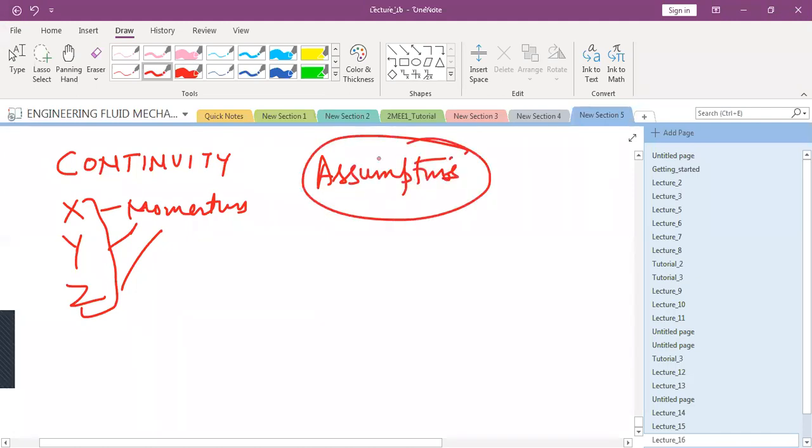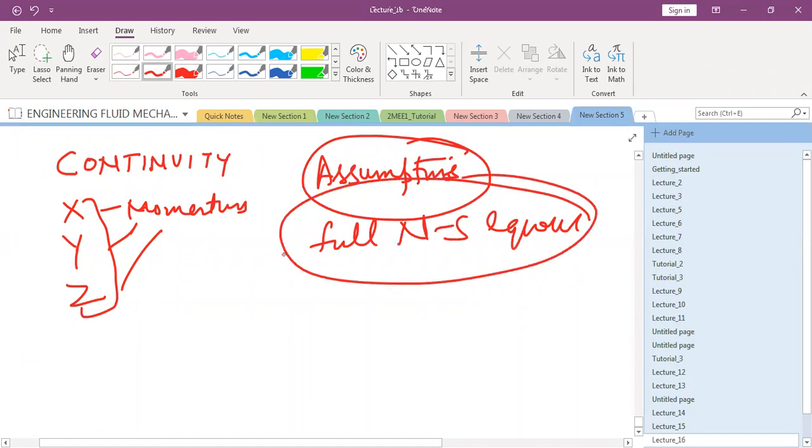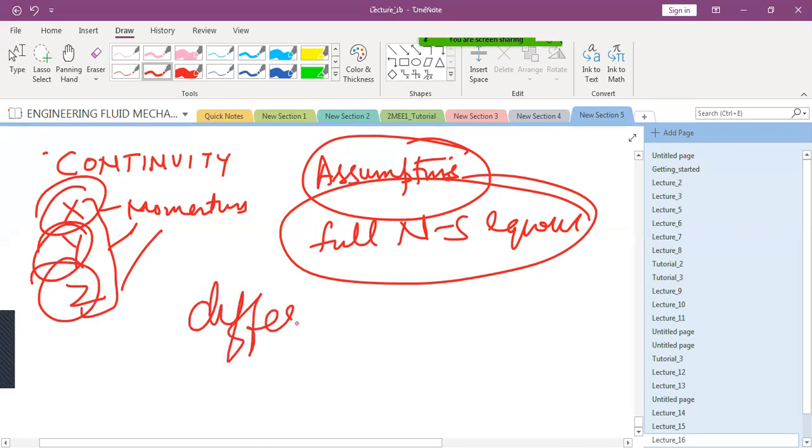You apply assumptions to the full Navier-Stokes equation. So your starting point is the original full Navier-Stokes equation. But in each question you saw that the X, Y and Z momentum were simplified using different assumptions.